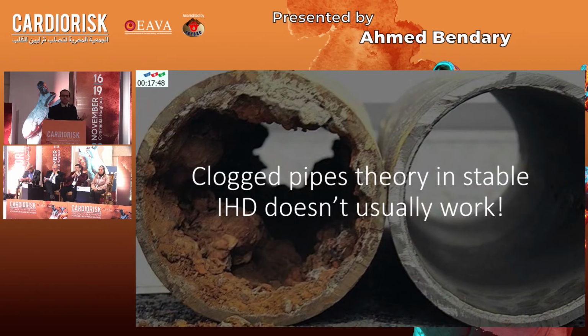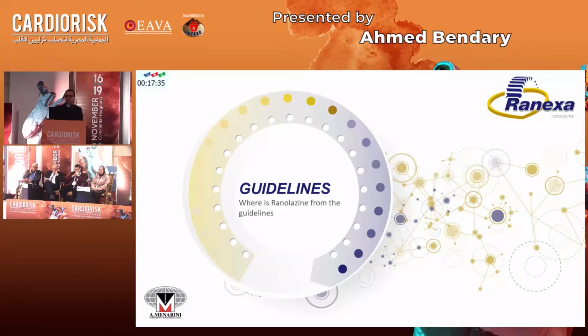So please, forget about the clogged pipe theory in patients with stable coronary artery disease. This theory actually works in patients who are still symptomatic, but it doesn't usually solve the whole problem.